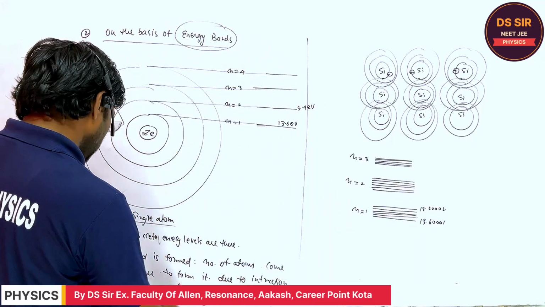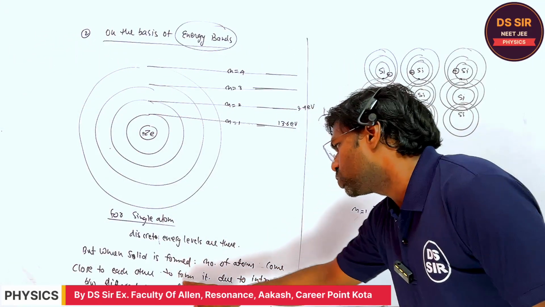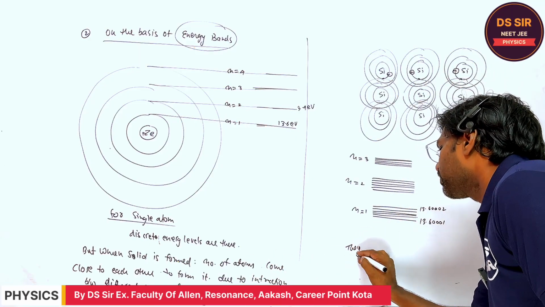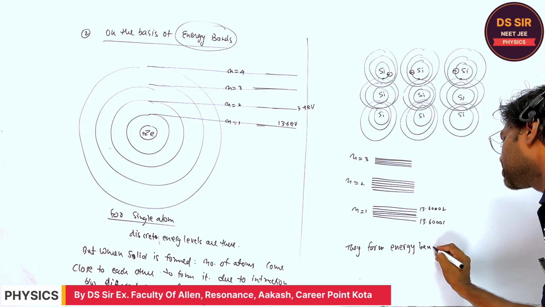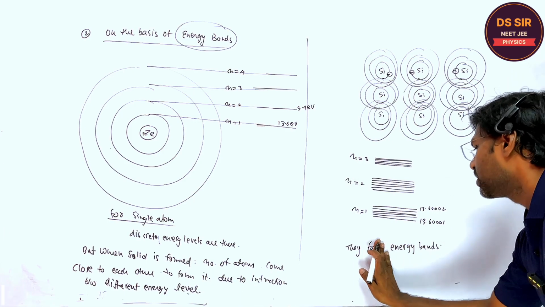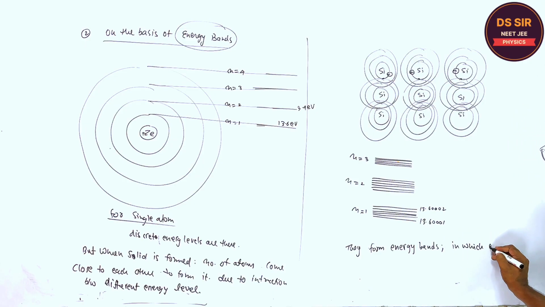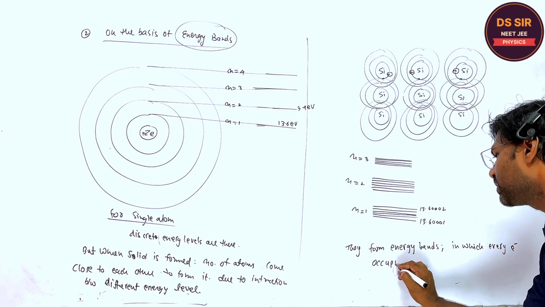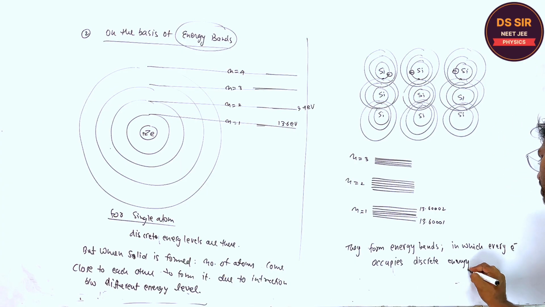Due to a number of atoms coming close to each other, and due to interaction between different energy levels, they form energy bands, in which every electron occupies a discrete energy level. Discrete energy level. Is it clear or not?